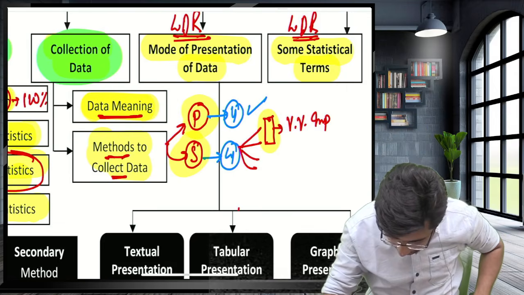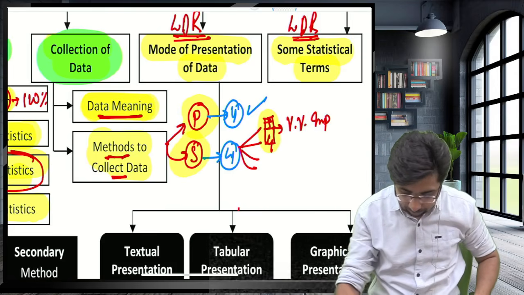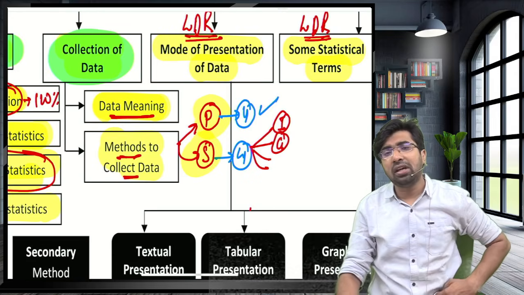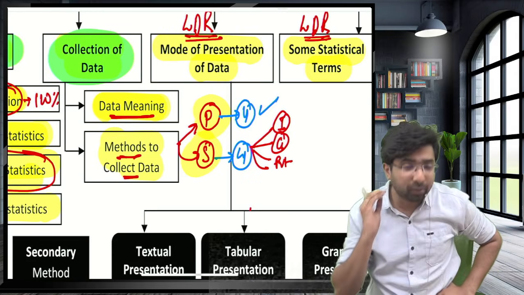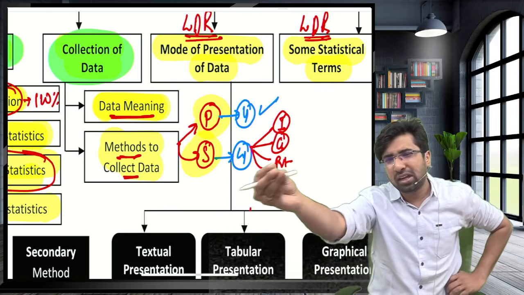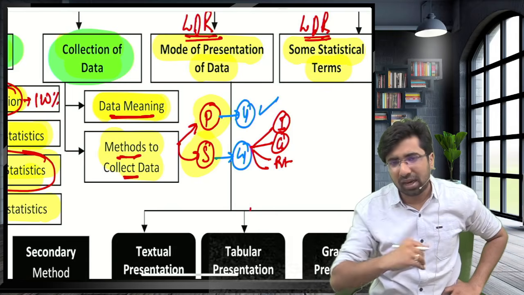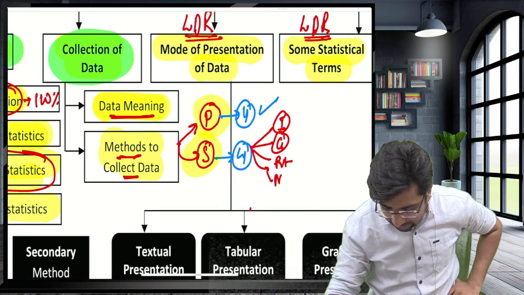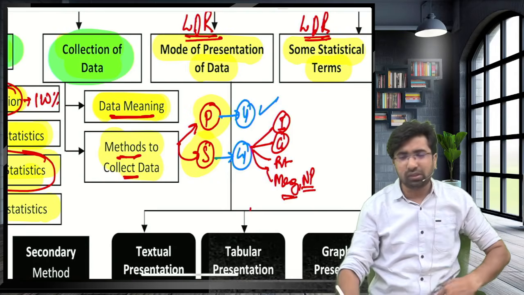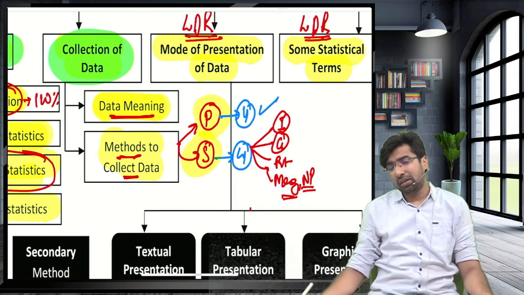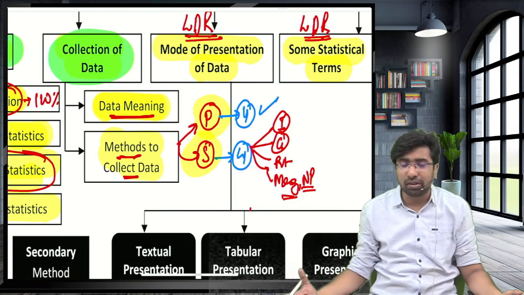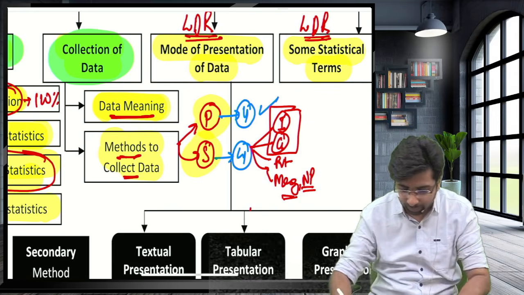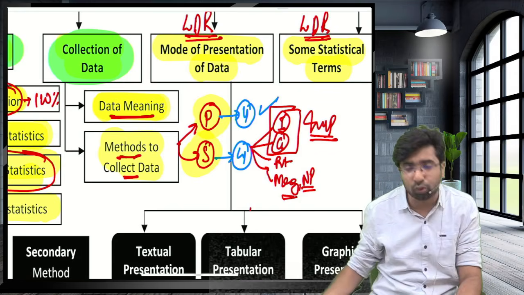Guys, second, government sources, and one is the international sources. Either you can go with any private organization. I visited a school and I collected the data. Any school is a private organization, like DAV. I visited DAV school and collected the data. Private organization. I collected data from published magazines and newspapers. Newspapers can give you news information, but it can be true, it can be false also. Sometimes it is verified, sometimes it is not. So, guys, these 2, international organizations and government bodies, are considered the most important secondary sources of information.